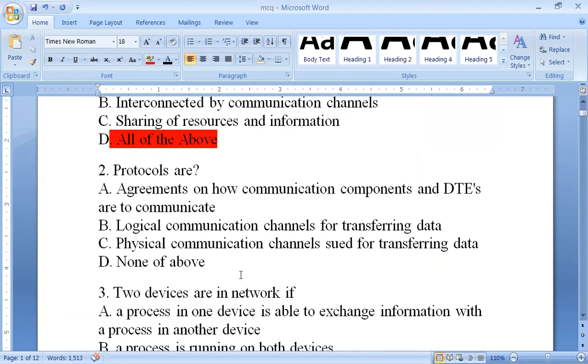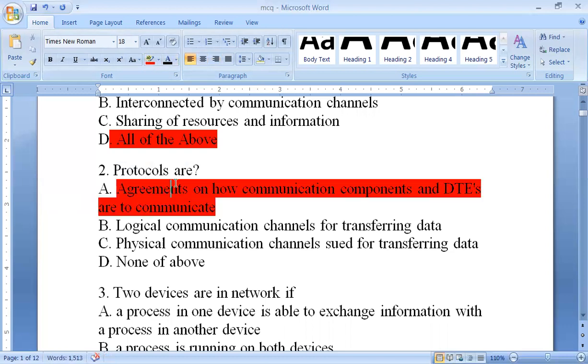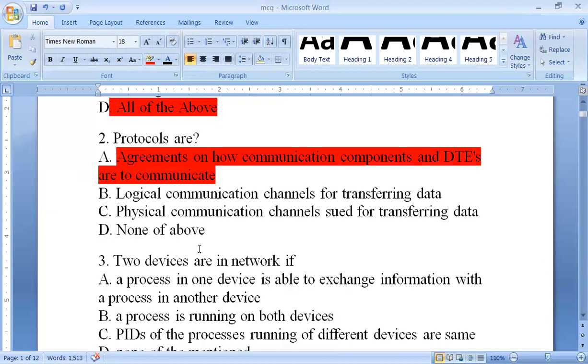Next question: what are protocols? A. Protocols are agreements on how communicating components and DTEs are to communicate. B. Logical communication channel for transferring data. C. Physical communication channels used for transferring data. D. None of the above. The answer will be A. It is a kind of agreement, or the procedures which we follow if we want to perform any communication or information sharing.